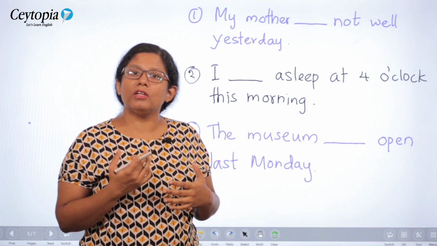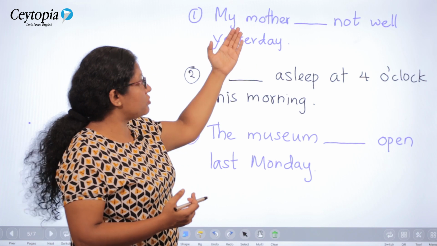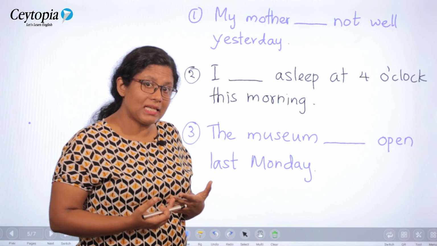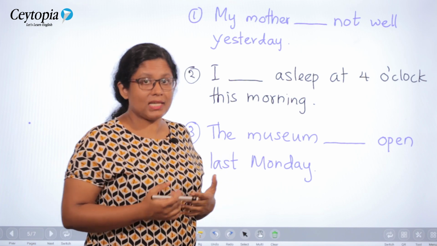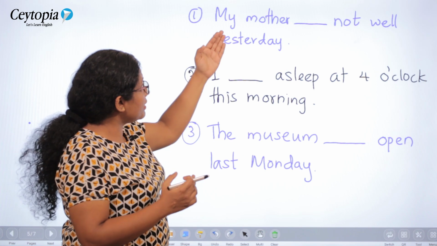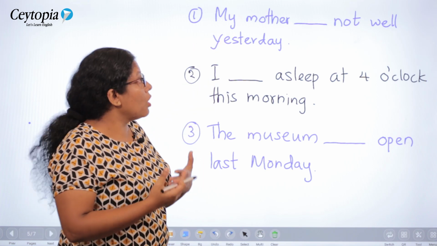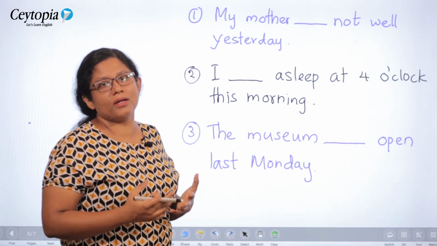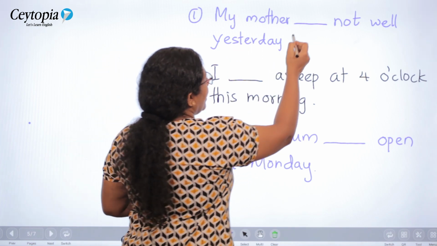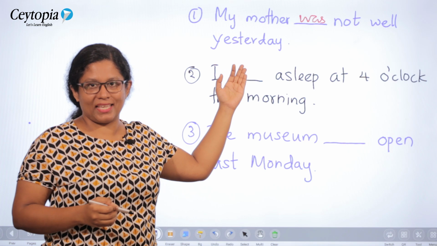Remember, all the time when you are choosing a suitable verb, you need to look at the subject first. The subject of your sentence. You know, the subject of your sentence is the doer of your sentence. In all these cases, we will have to look at the subject first and then decide and choose what is the suitable verb there. Right. My mother. So, you know the answer. My mother was not well yesterday.